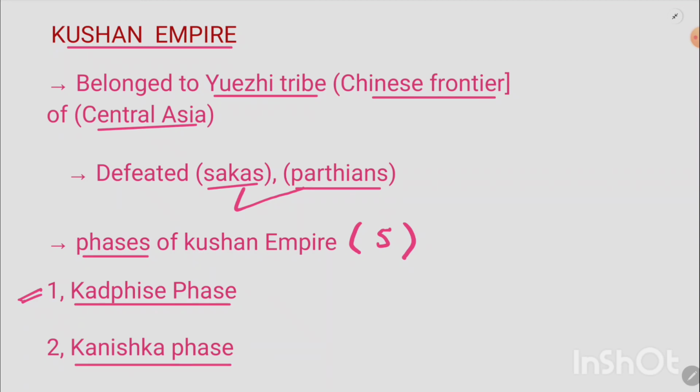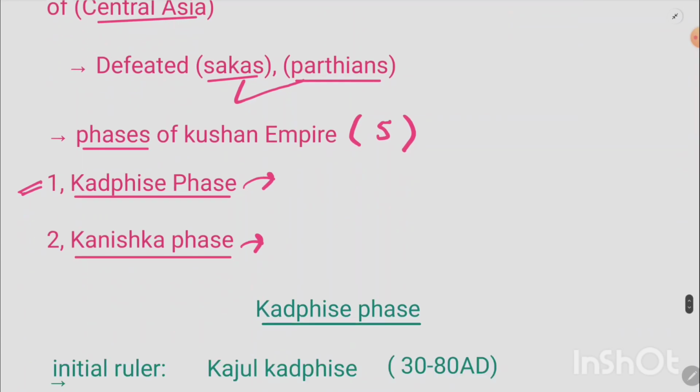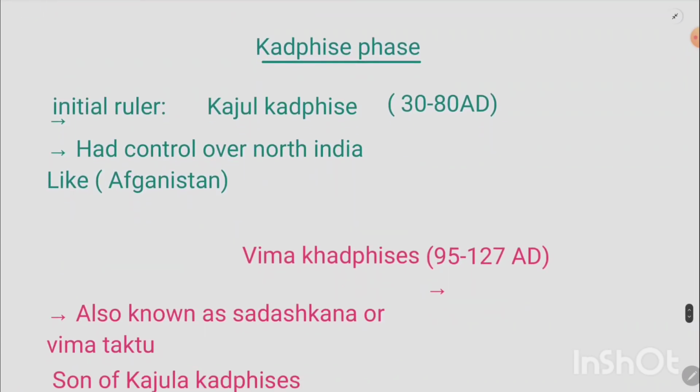These phases are named after their rulers. For example, in the Kadphaisi phase, it was Kajula Kadphaisi, and in the Kanishka phase, it was Kanishka himself. Okay, now we are going to first learn about this Kadphaisi phase. What are the important details? This Kadphaisi phase was founded by the ruler whose name was Kajula Kadphaisi. Okay, so Kajula Kadphaisi is also known as the founder of the Kushan Empire. Just remember this name, and he reigned from 30 to 80 AD. This is the time period in which he ruled.